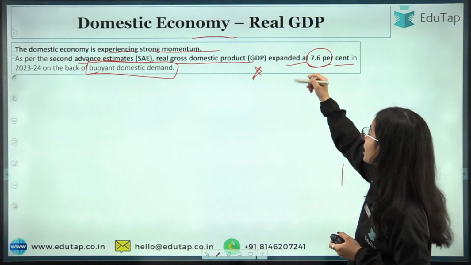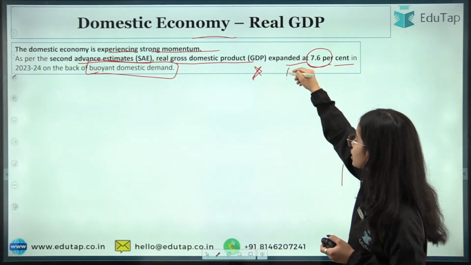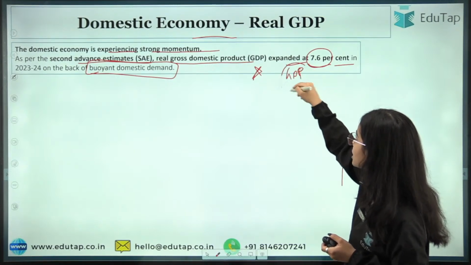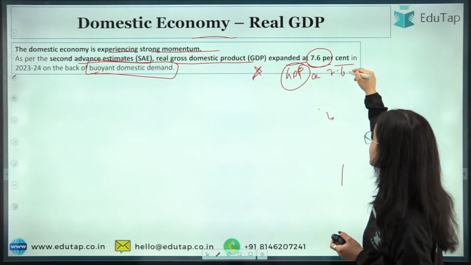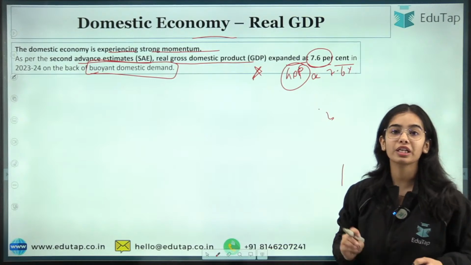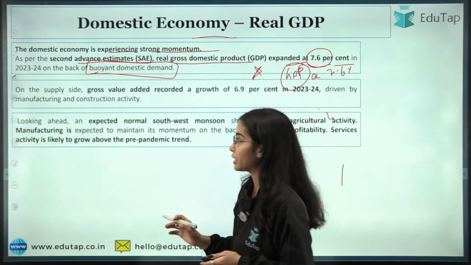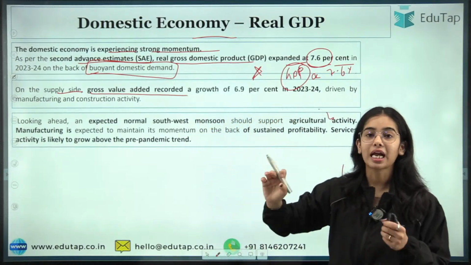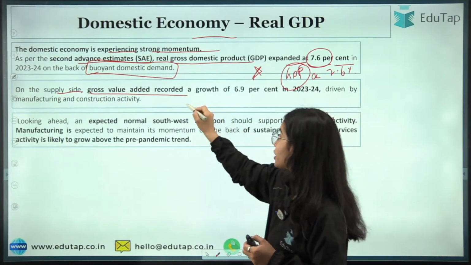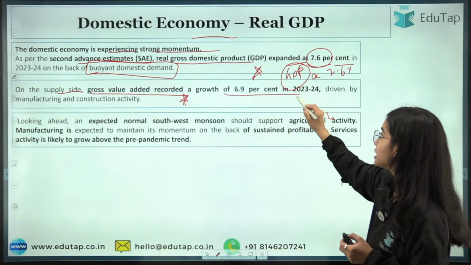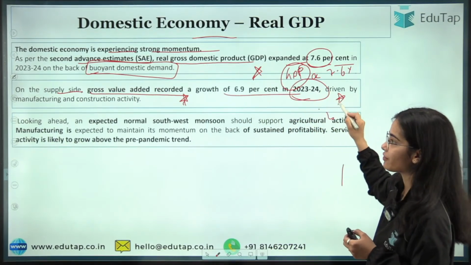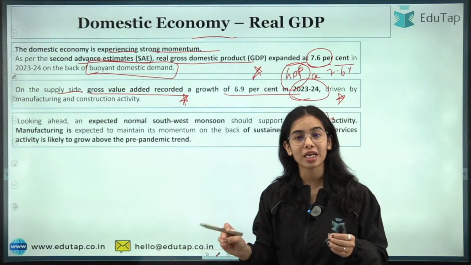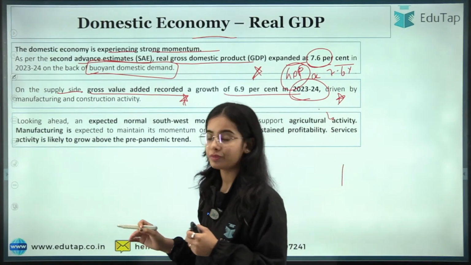So you can understand that the real GDP is projected to have expanded by 7.6% in 2023-24. Okay, so that is a good percentage. On the supply side, the gross value added recorded a growth of 6.9% in 2023-24, driven by manufacturing and construction activity in the country.